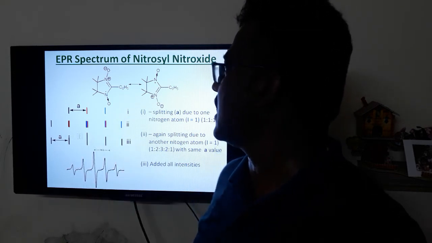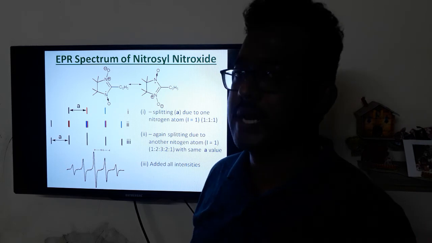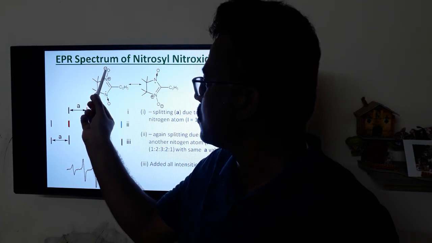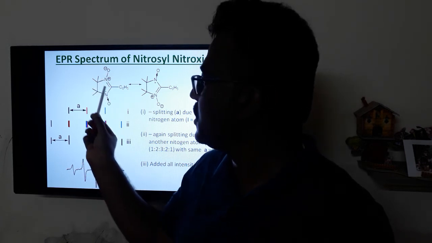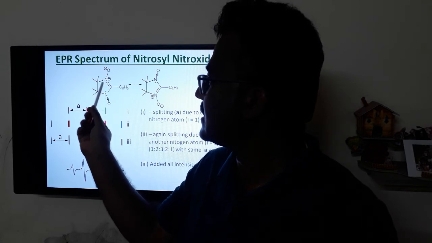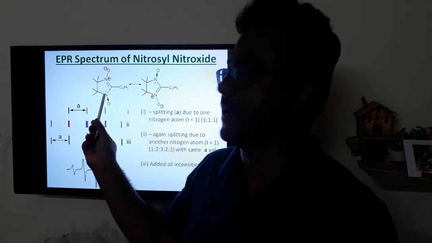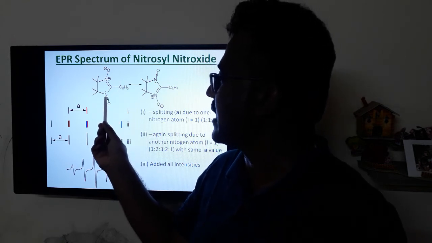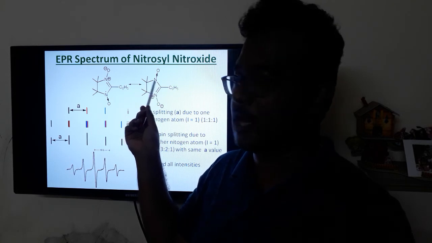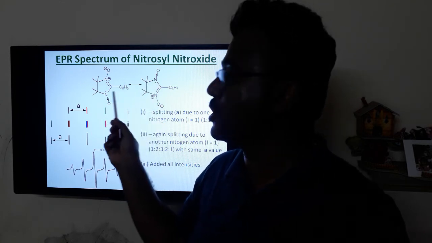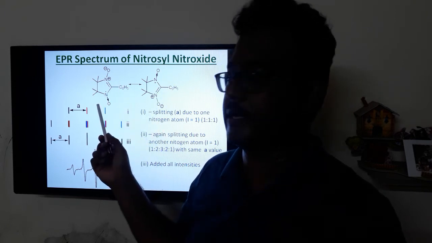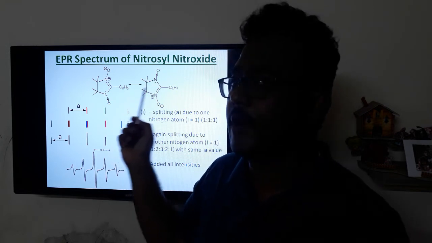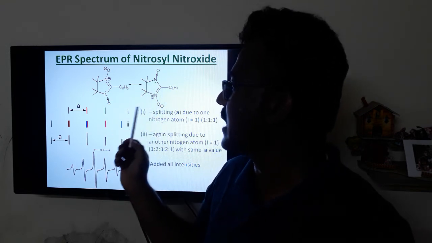So the last example I have is the nitronyl nitroxide radical. In this case, you can see that it has two NO moieties. Of each NO moiety, one will be polarized and the other NO has the unpaired electron. Because of this tautomerization, the unpaired electron is moving from one nitrogen center to the other nitrogen center. So it seems the two nitrogen centers are equivalent. For this case, how can the EPR spectrum come for this type of compound? In this case, what happened?